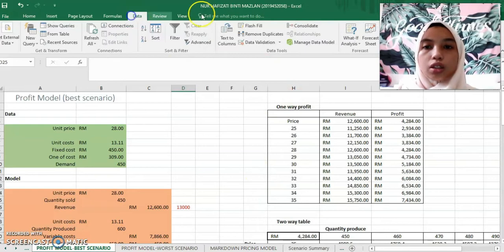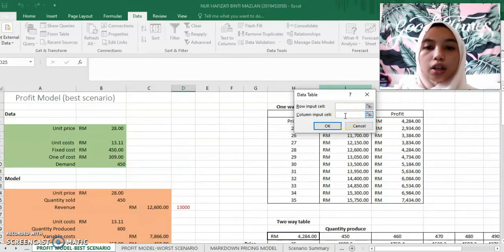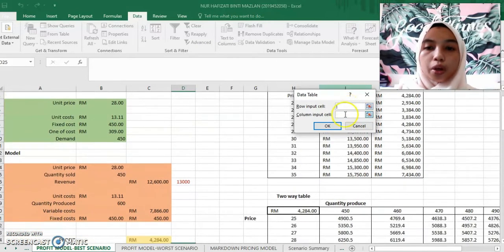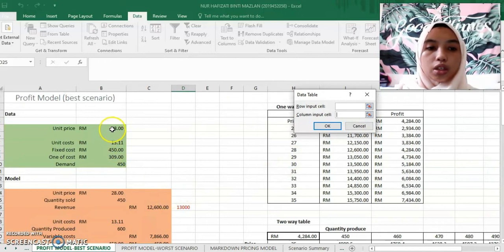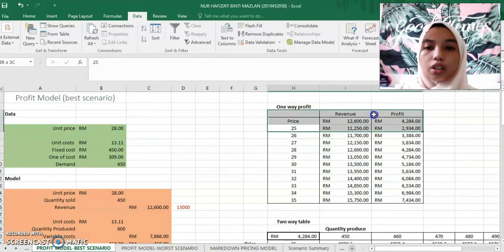We use a what-if analysis on data table, and then only input the column into the price, which is the unit price, and then there were changes in the profit and revenue.